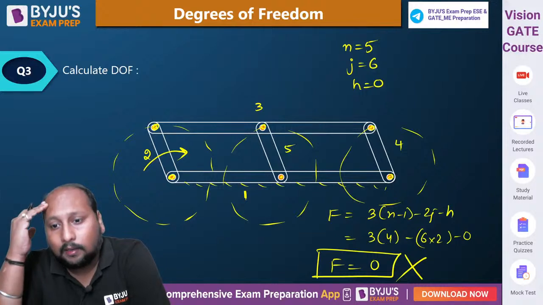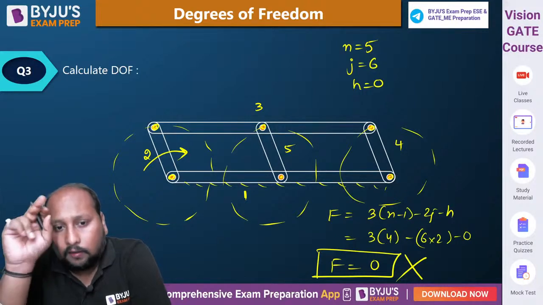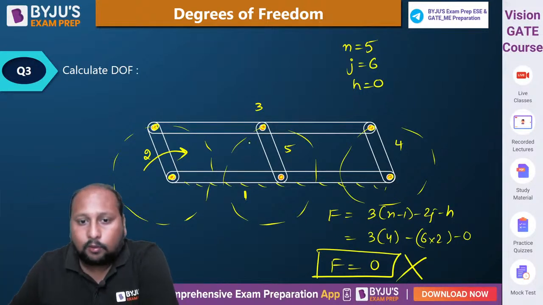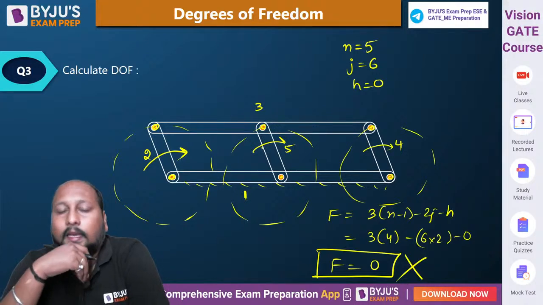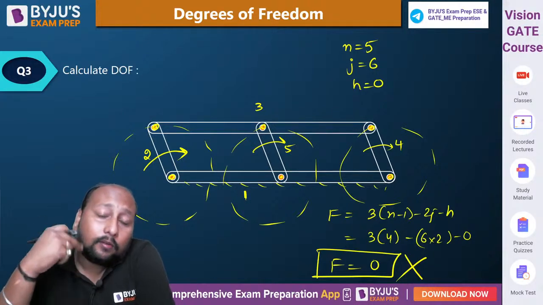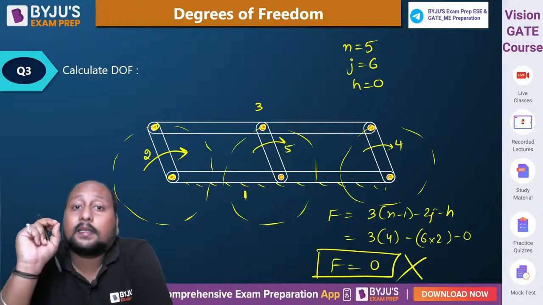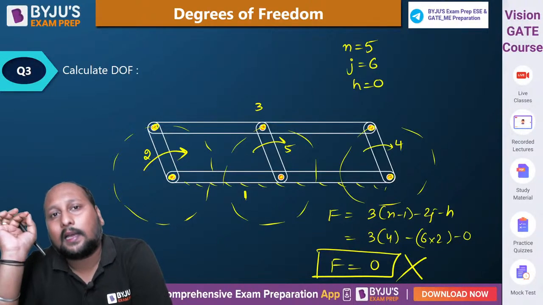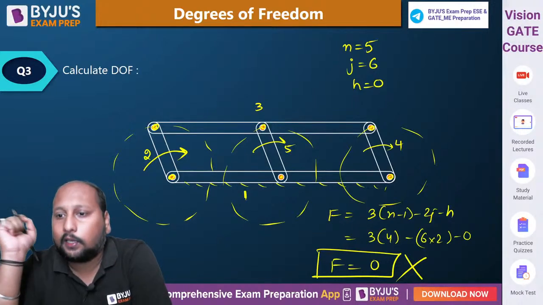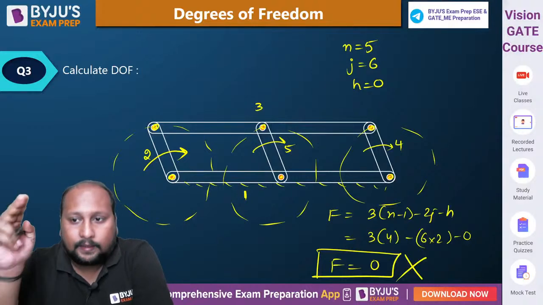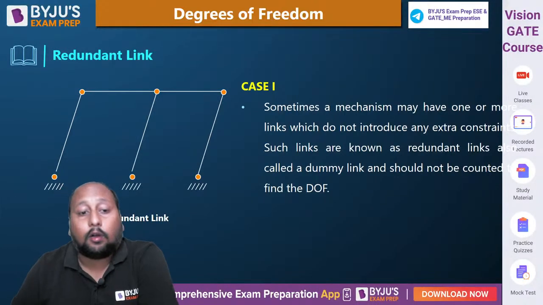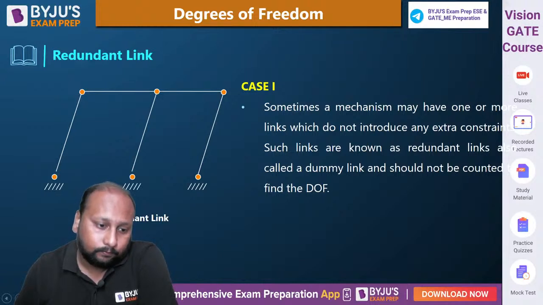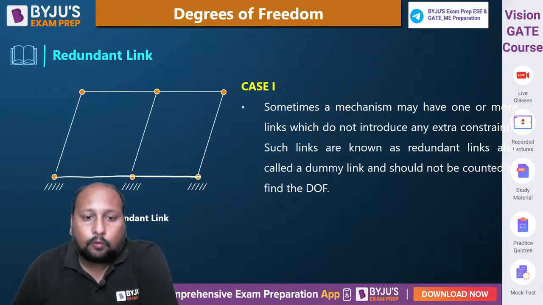तो problem आ गया भाई, क्योंकि if you are giving input to link number 2, 5 भी rotate करेगा, 4 भी rotate कर रहा है, ये क्या करें? So here we need to understand a special category or a special case under degree of freedom. There are two special cases, discussing one by one. The first special case is the concept of redundant link. What is the concept of redundant? So what is a redundant link?